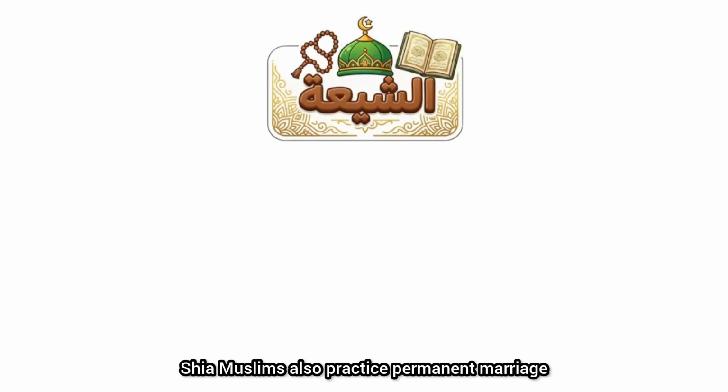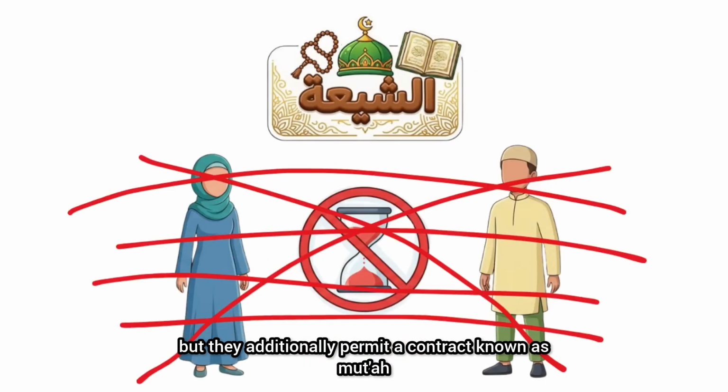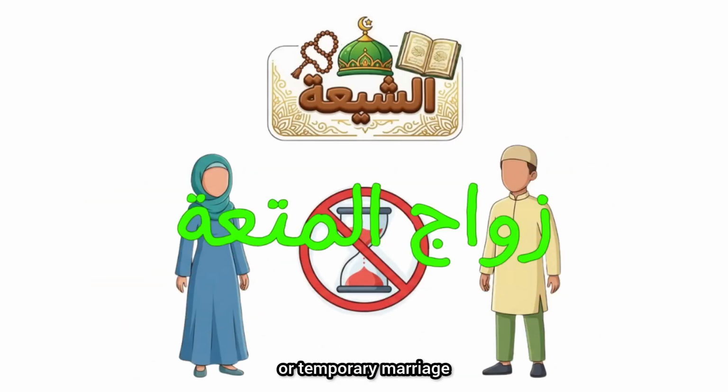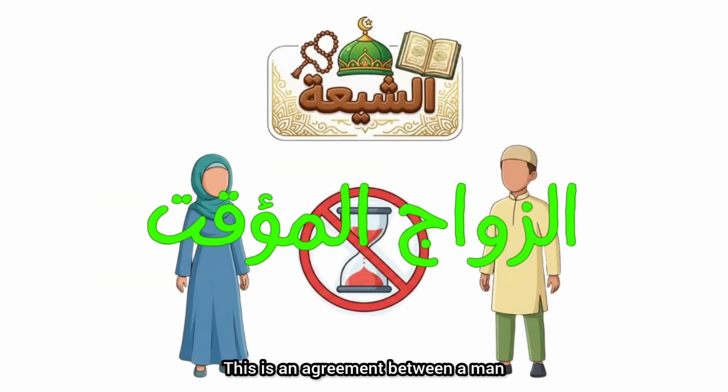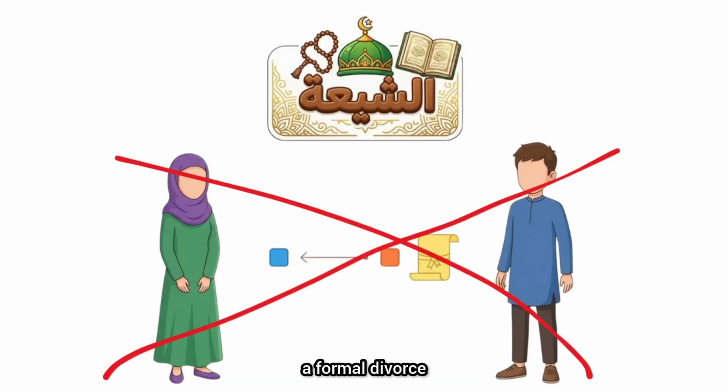Shia Muslims also practice permanent marriage in the same way, but they additionally permit a contract known as mut'ah, or temporary marriage. This is an agreement between a man and a woman for a specified period of time, agreed upon from the start, along with a set dowry. When the agreed time ends, the contract dissolves automatically without a formal divorce.